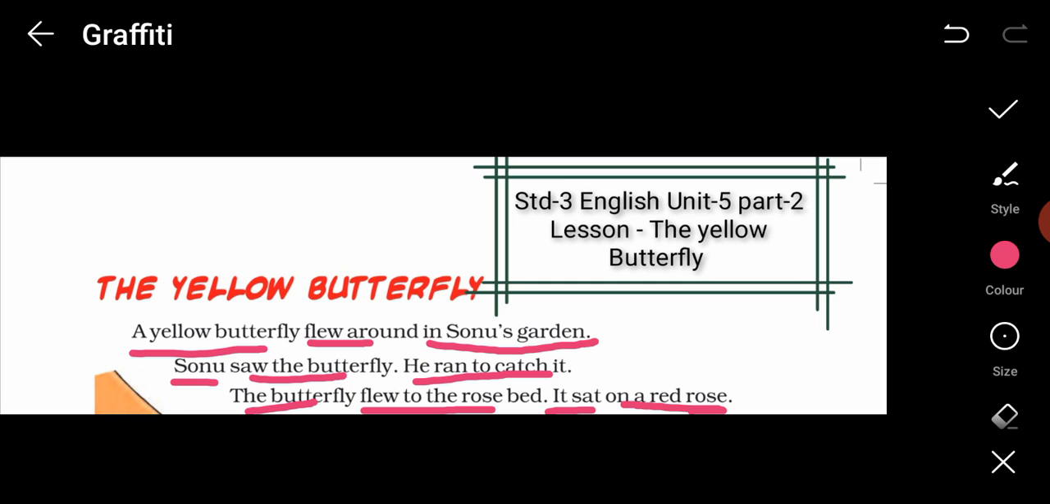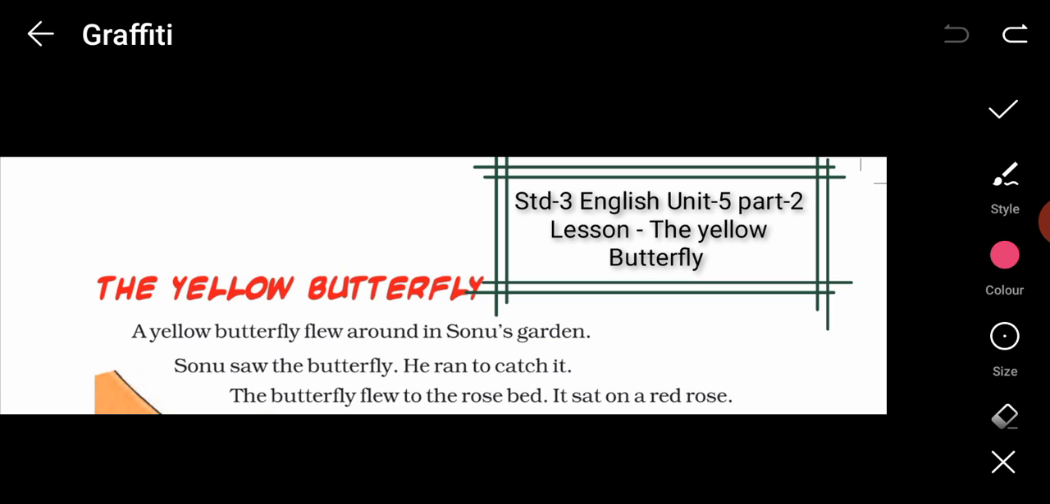Okay, so this story is about Sonu, who has a beautiful garden. And what do we find in gardens? Yes, there are lots of plants. Some are flowers, and he saw a butterfly over there. Now why did the butterfly come into his garden? Yes, because butterflies are attracted to flowers.